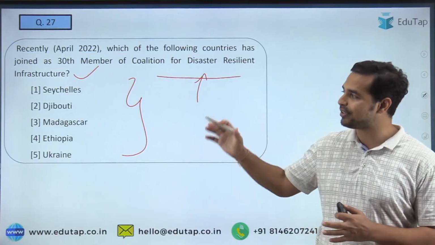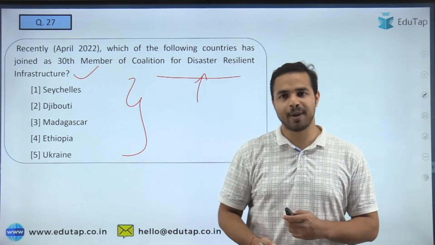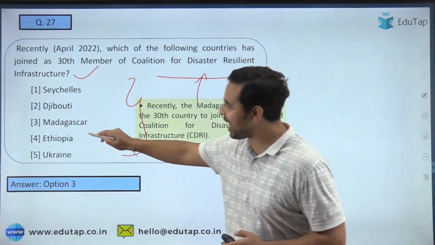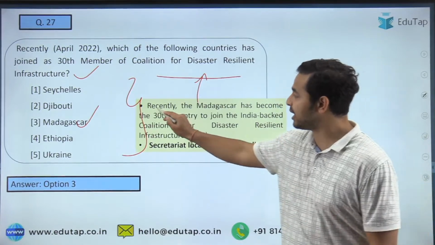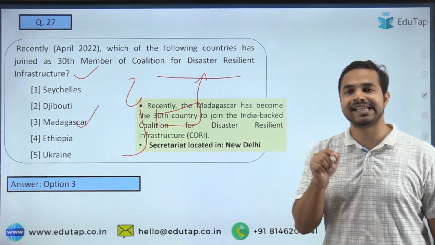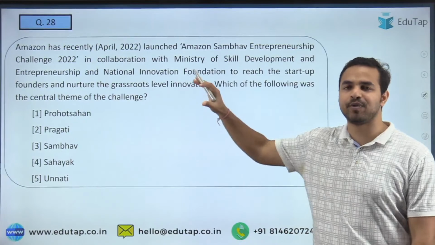What is the right answer to question number 27? I am getting the right answers here. People are saying option 3. Absolutely right. Madagascar is the right answer to the question, which has become the 30th country to join the CDRI. I hope this is very much clear. Let's move on to the next question.